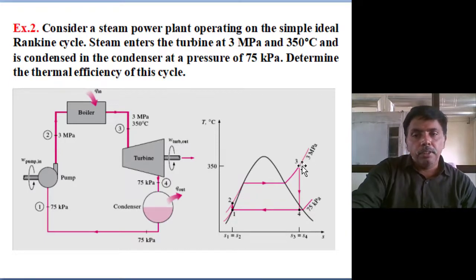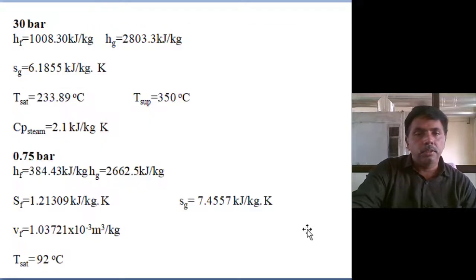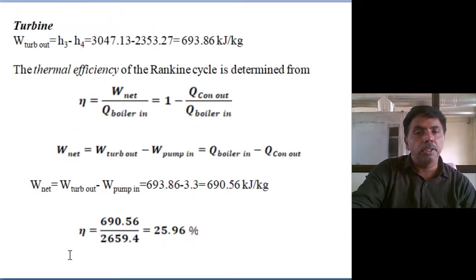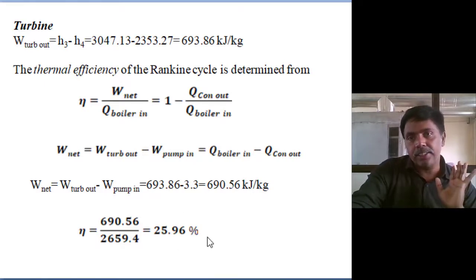Second method, from the steam table you extract the properties and use the isentropic process. So entropy is same, determine the X value, the dryness fraction. At that dryness fraction, determine the enthalpy of H4. Whatever the method you are using, it is your interest, you can use your own calculation. So X value we are determining, based on the X value, enthalpy value you are determining, and determining the efficiency. Efficiency we are getting 25.96.